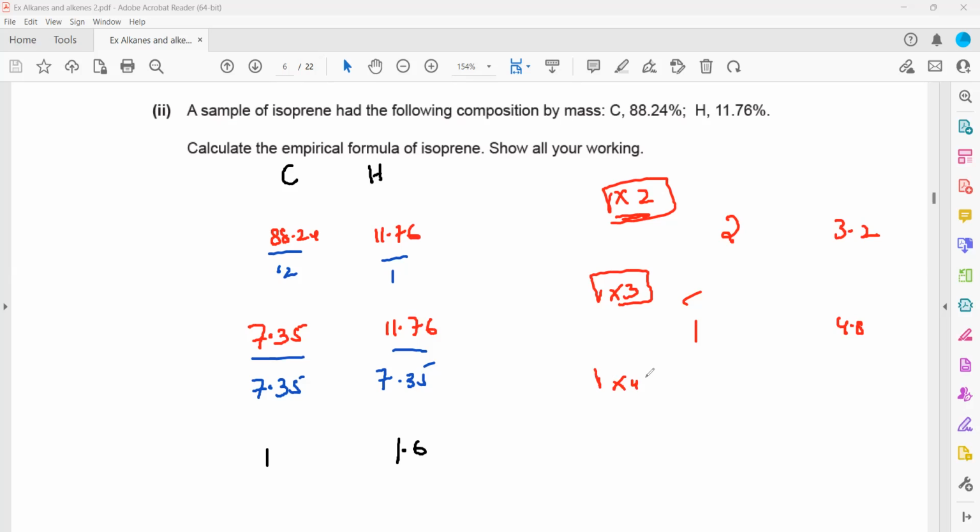If I multiply by 4, this will be 4 and 1.6 times 4 is 6.4. Again, it's not a whole number. Then I multiply by 5. So multiplying by 5, this will be 5 and this will be 8. So when I multiply both of them by 5, it gives us C5H8. So the empirical formula is C5H8.